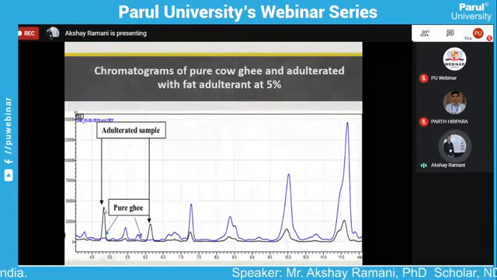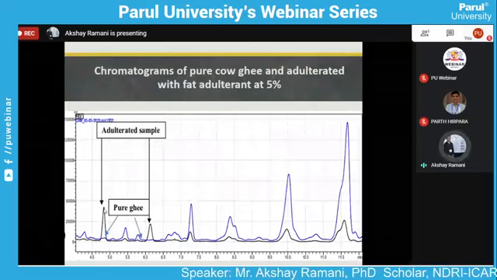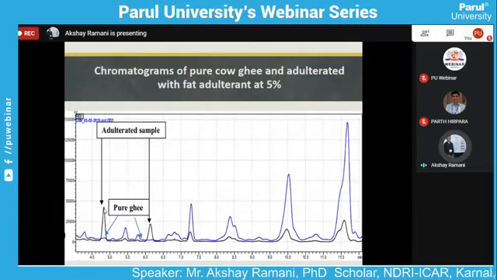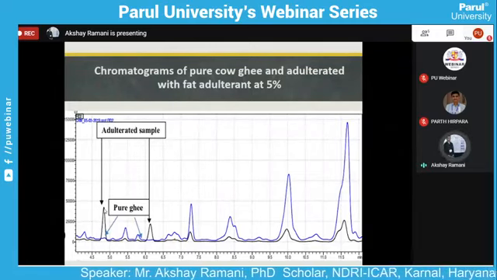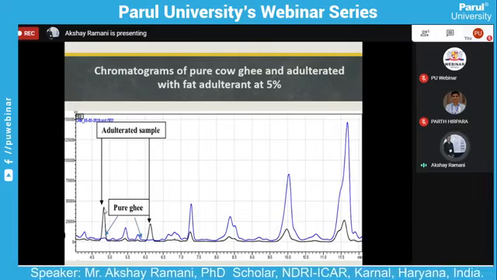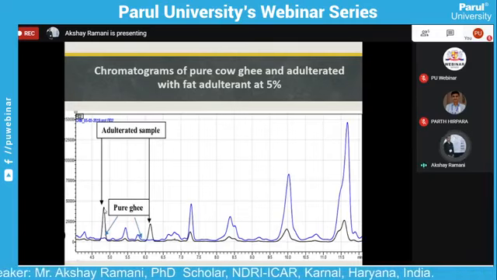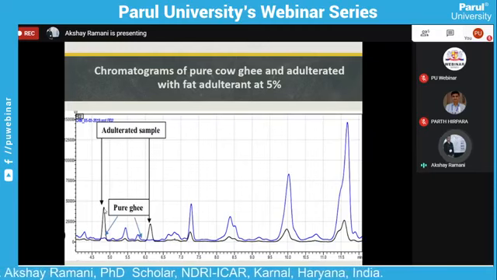Here we notice a visible difference between the samples, but some impurity is also present in the ghee sample and others, so that can also affect this procedure.